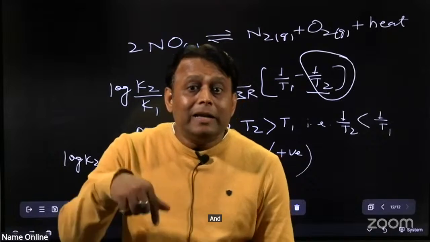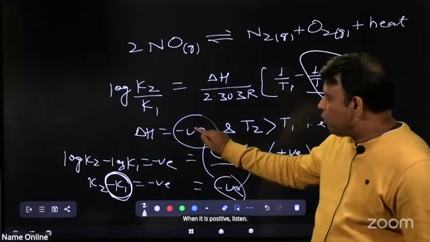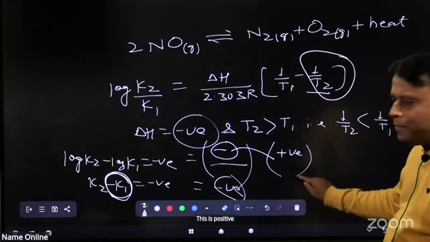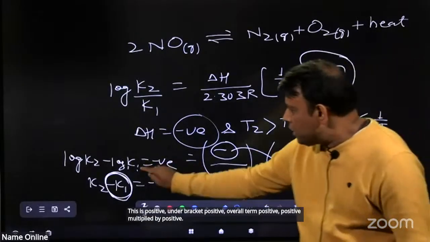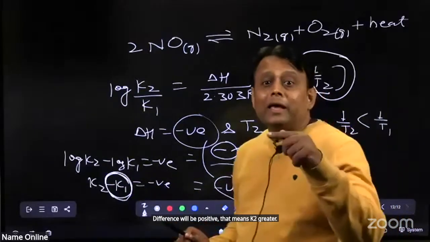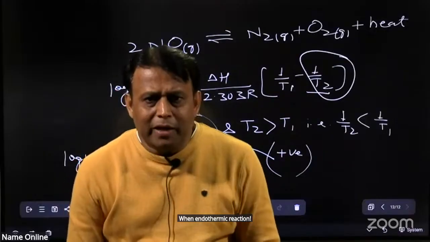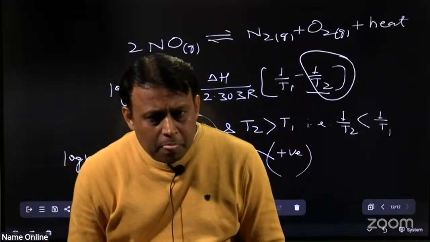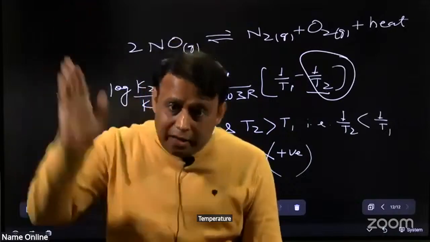And when delta H is positive, under the bracket is positive, positive multiplied by positive, the difference will be positive, that means K2 is greater. So in an endothermic reaction, when temperature increases, K increases. In an exothermic reaction, when temperature increases, K decreases.